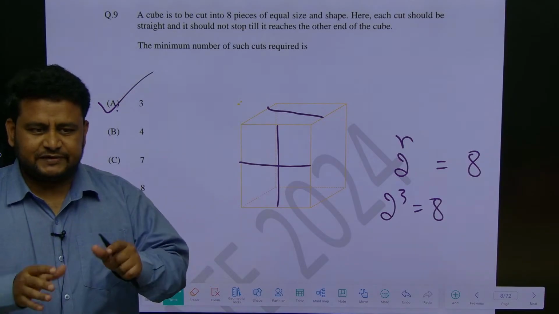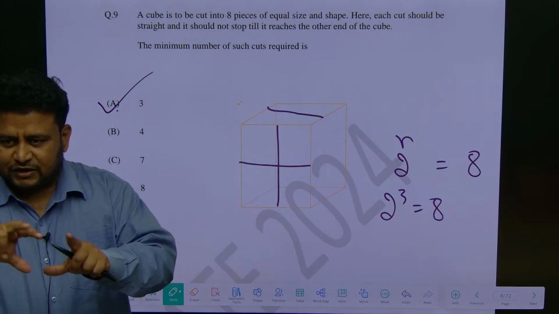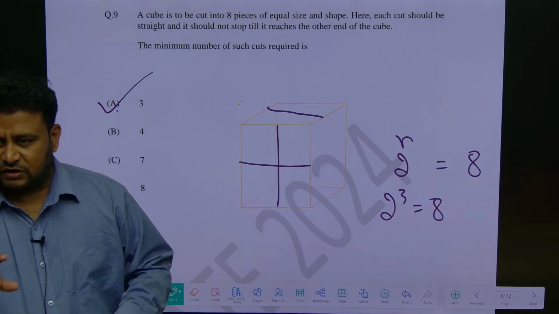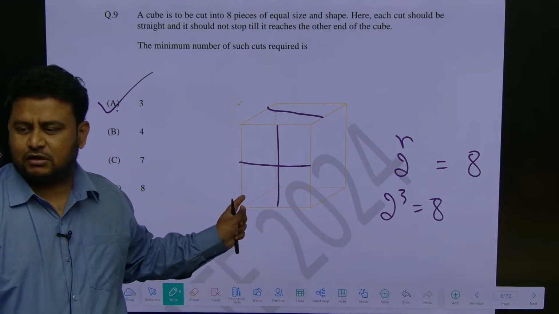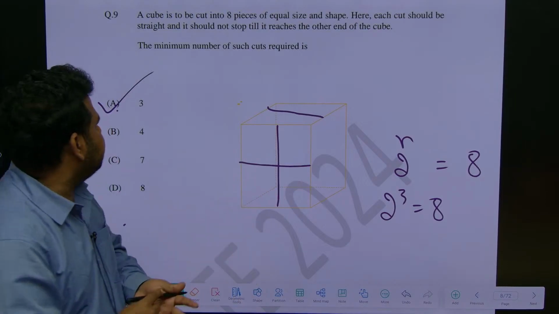Another type of question they will give is paper cutting. If you complete the figure, what is the left out figure that you will get? For that you have to draw the figure, and the remaining part that is there in the options you have to fill it. Clear? Got it? Okay, next question.